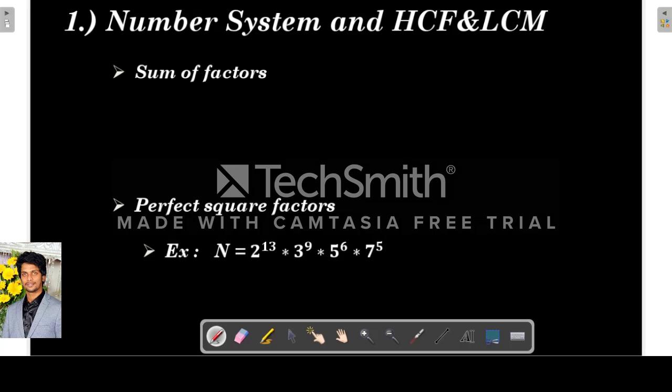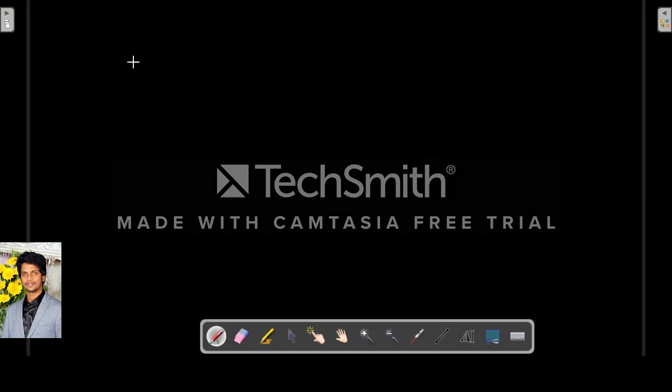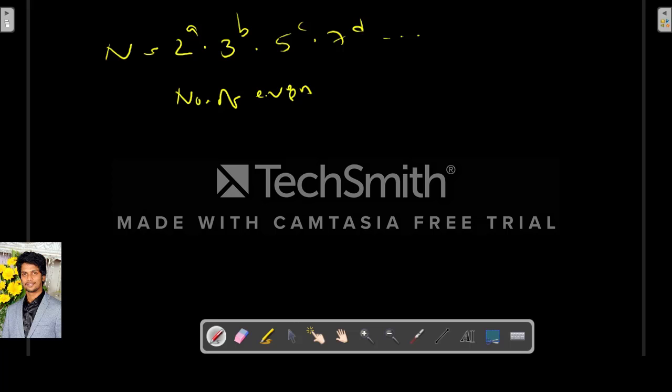So next, if the same number is in the form of 2 power a into 3 power b into 5 power c into 7 power d and so on, we have given the formula for the number of factors. Now, the number of even factors, that is, the factors which are even, is equal to a. Here we are not taking a plus 1; we take a into b plus 1 into c plus 1 into d plus 1 and so on.